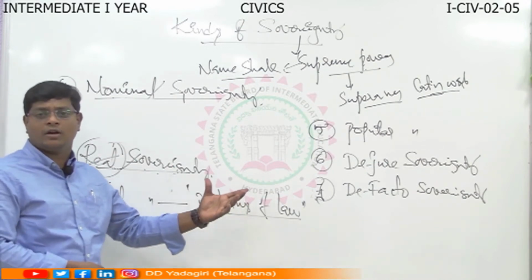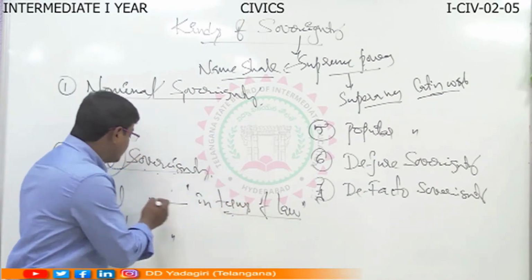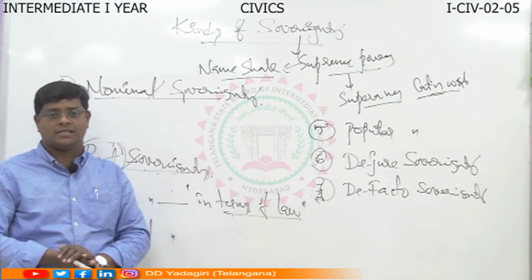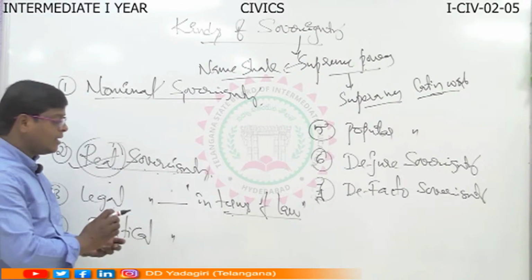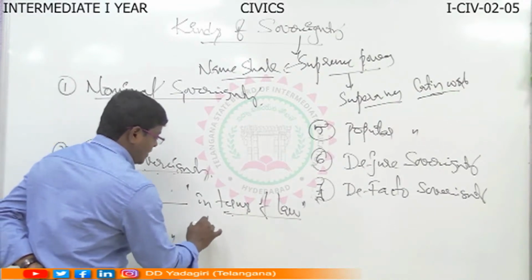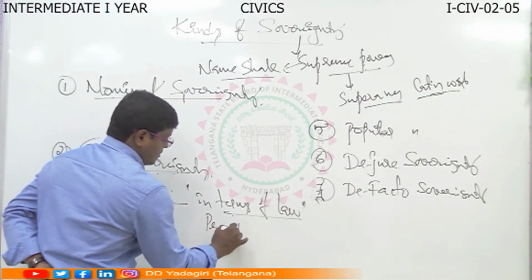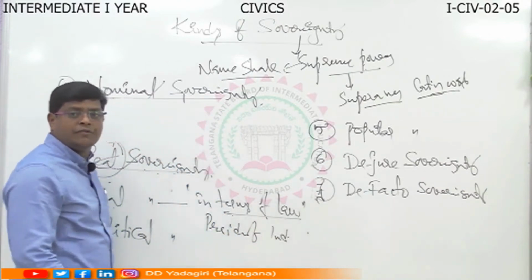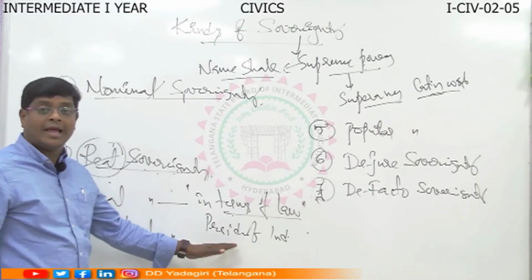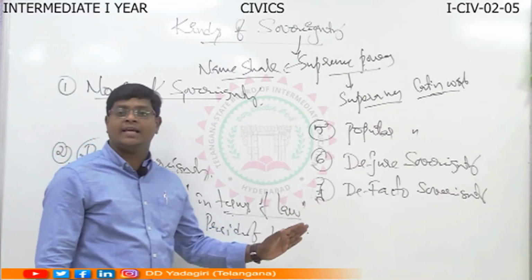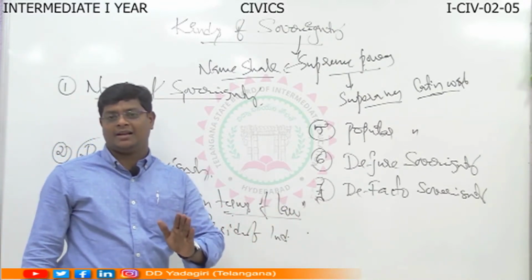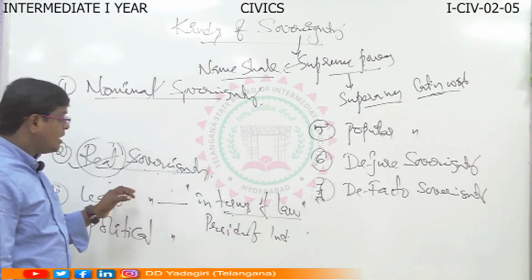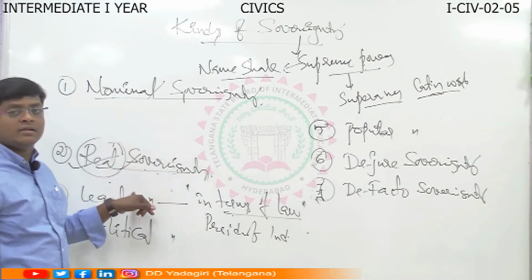So based on the law, the sovereignty power is enjoyed by one person or group of persons. Who are the examples here? For example, the President of India in Parliament, and the King or Queen of England in the Parliament of England. They enjoyed the legal sovereign. That means it's near to nominal sovereign.